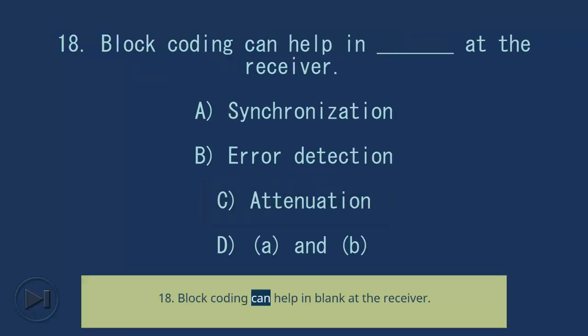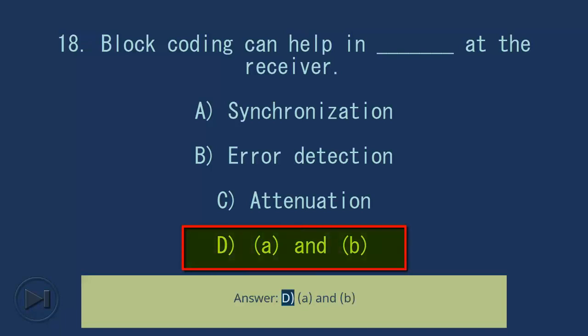18. Block coding can help in blank at the receiver. A. Synchronization. B. Error detection. C. Attenuation. D. A and B. Answer, D. A and B.